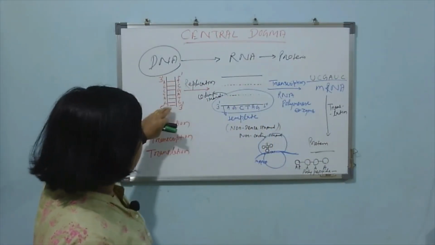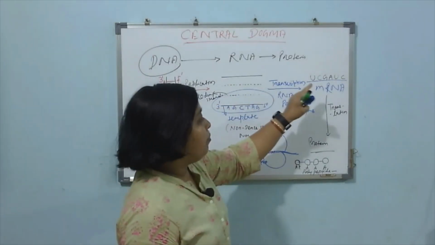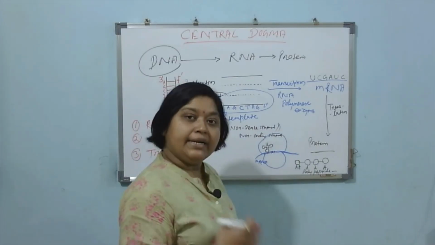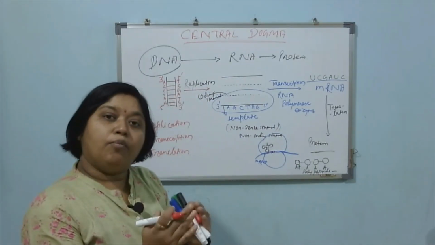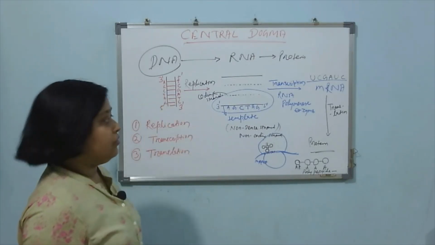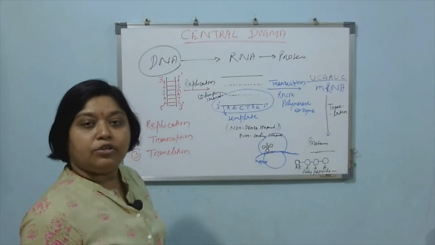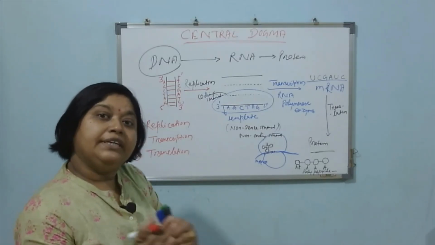Whatever the genetic information present in DNA, that will pass on to mRNA. From mRNA, protein will get synthesized. So in the form of protein, that genetic information will express. It means here information or genetic information flow is unidirectional.